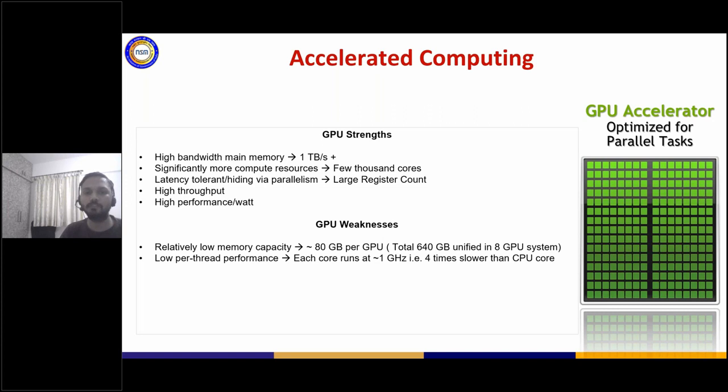Also, as I said, it has low per thread performance, which means that if you execute a sequential task on the GPU versus a CPU, it will be 4 times slower on the GPU because every core is running at a lower frequency compared to the CPU core. So what is really important is that we use the GPU for the purpose it was meant for.